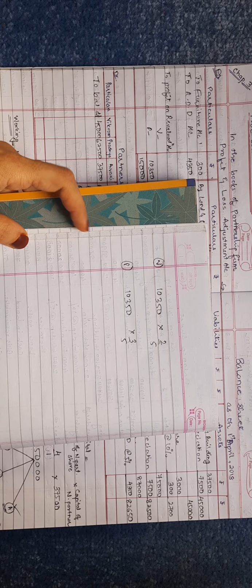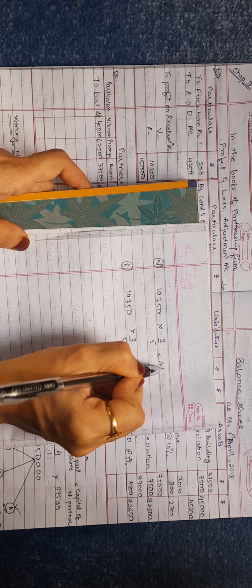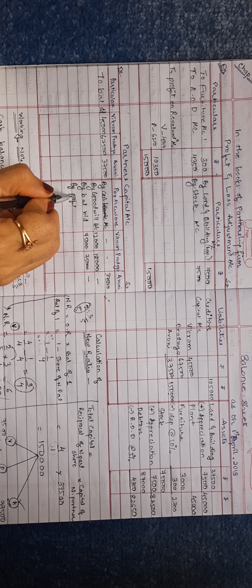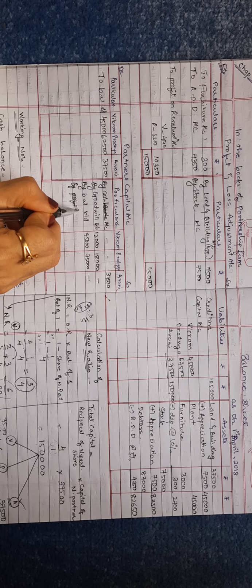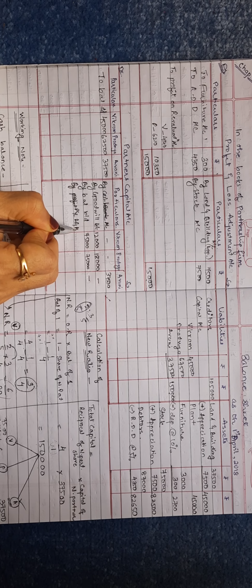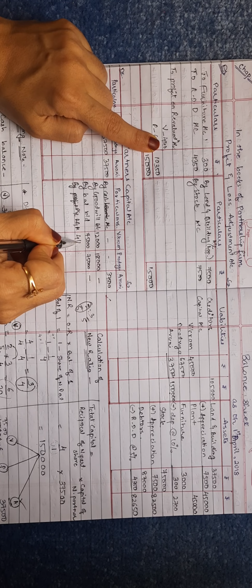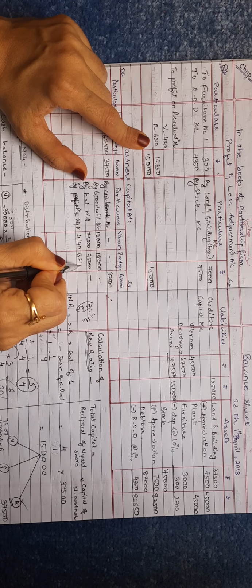Calculate this. You will get the answer as 4140, and this will be 6210. So we'll write 4140 for Vikram and 6210 for Pradnya. Okay, so this is the profit on revaluation. Now transfer this to the opposite side of the partners' capital account, writing by profit and loss adjustment account. Vikram's balance is 4140 and Pradnya's 6210.